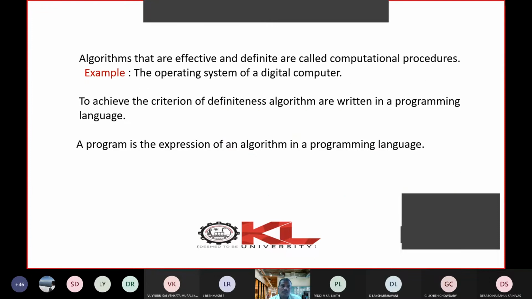Next we see algorithms which follow these two characteristics, effectiveness and definiteness. Those are called computational procedures. One example of a computational procedure is the operating system.